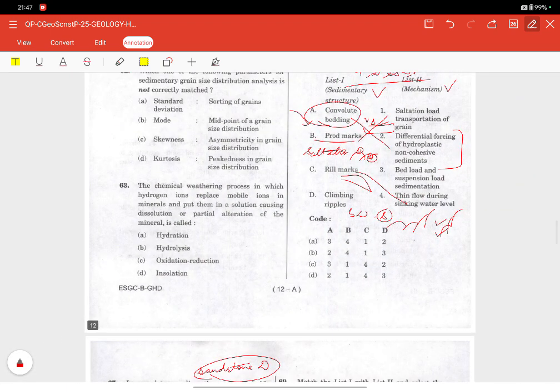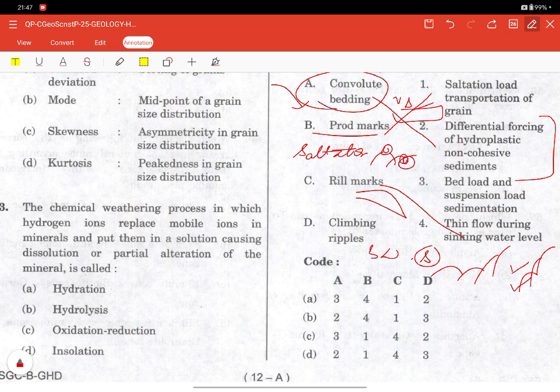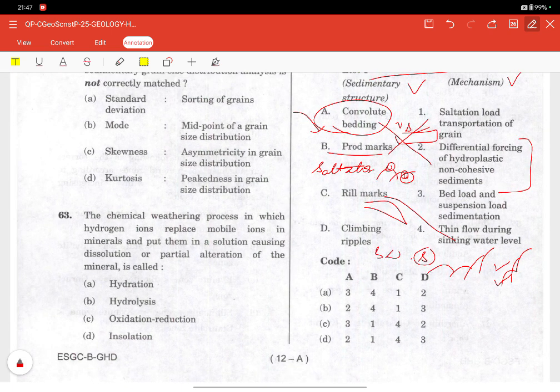So this is a combination of horizontal migration and vertical fallout. That matches correctly with bed load and suspension load sedimentation. So with this, A is second, B is first, so this option is the correct one.